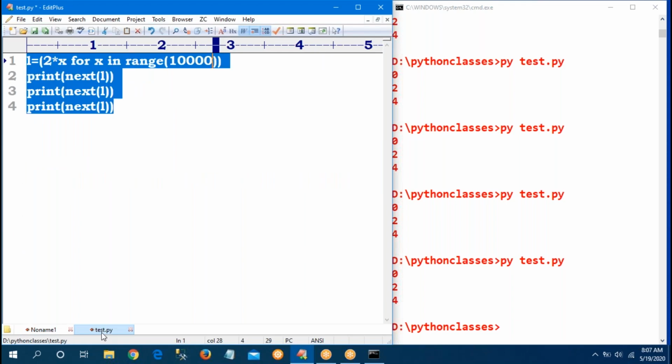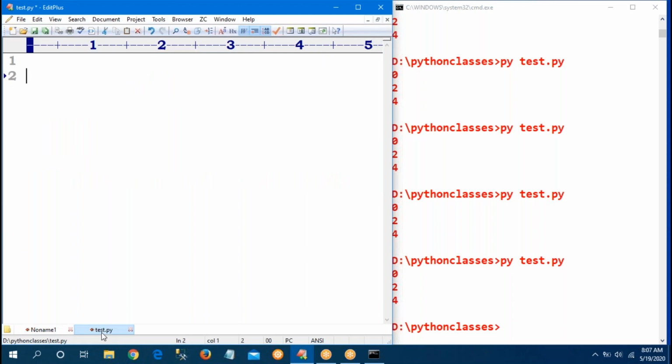Observe, sir, I want to generate some A, B, C, three values. Def is the keyword. MyGen means my function name, so it is not any predefined keyword, it is our own name. Sir, what is the keyword? Yield of A means A is generated. Yield of B, B is generated. Yield of C. So three values I am generating.